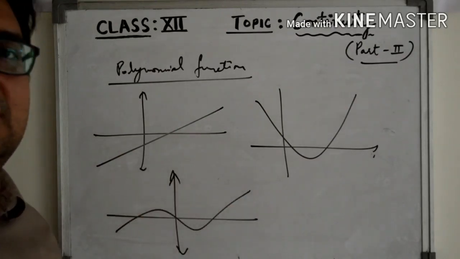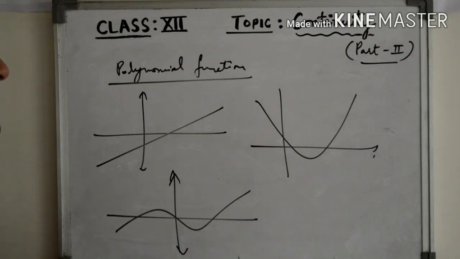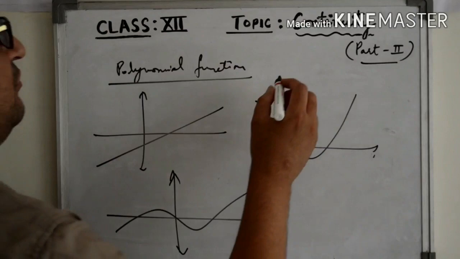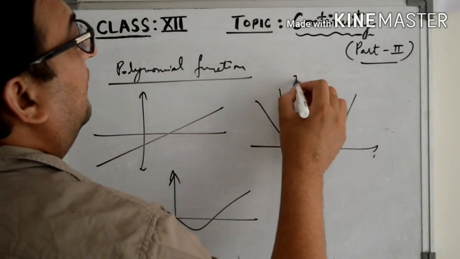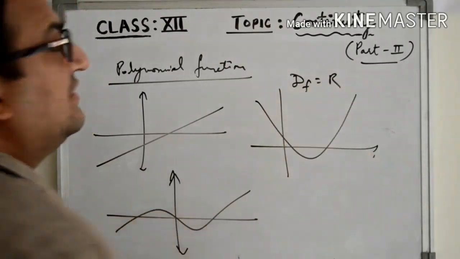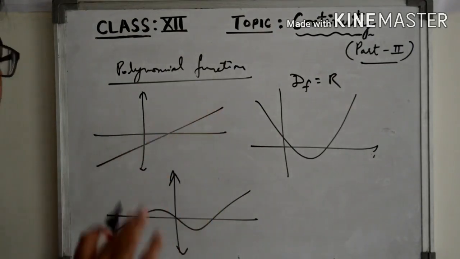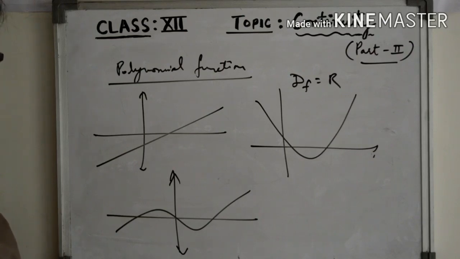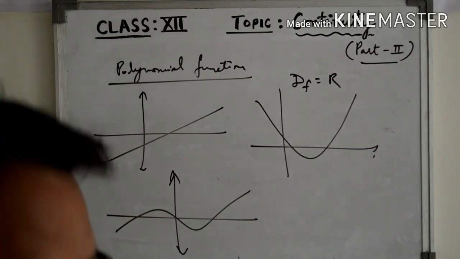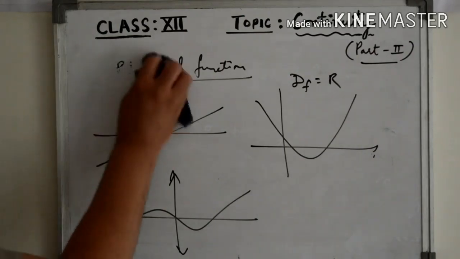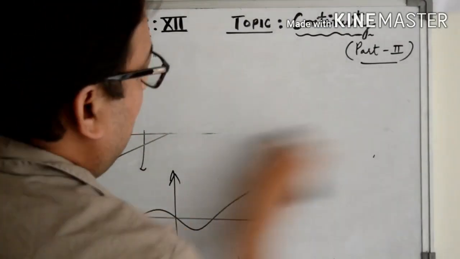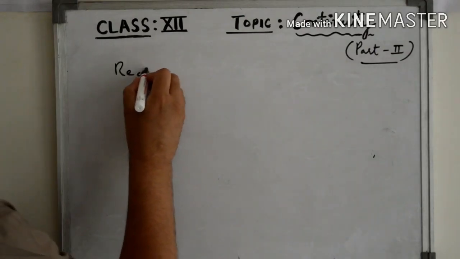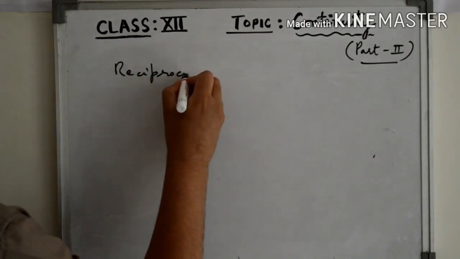And in all the cases you can see that it is continuous at every point of its domain. The domain of these types of functions is always the set of real numbers, and the graph of a polynomial function never breaks. So polynomial functions are continuous functions. Okay. Next, after the polynomial function, let us discuss the continuity of another function. We can call it the reciprocal function.